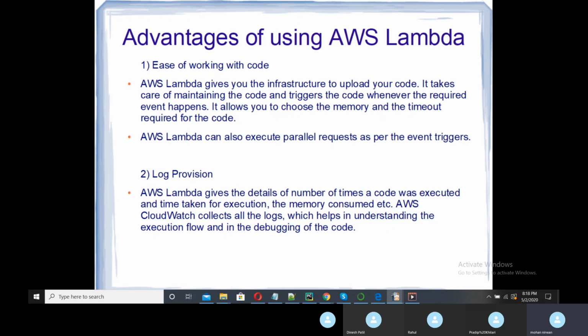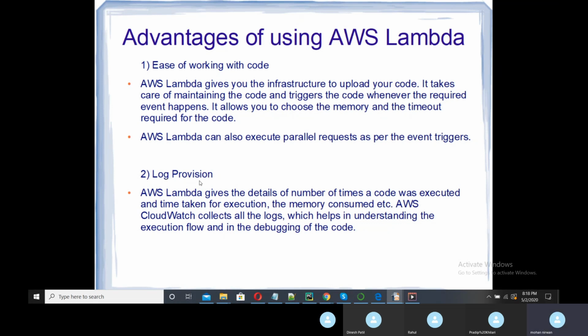Suppose there is a video streaming process which requires almost 2 to 3 minutes to execute your particular code. In that case, you can increase or decrease your timeout period by configuring it in AWS Lambda. AWS Lambda can also execute parallel requests as per the event triggers, so parallel requests can be executed at the same time.